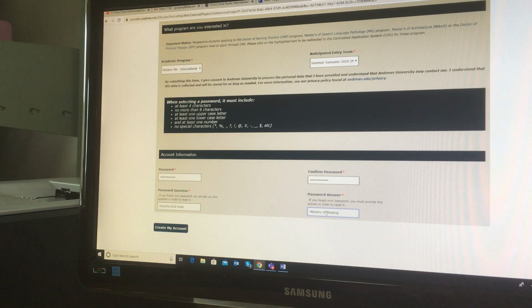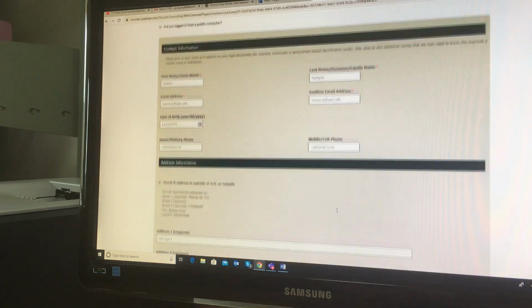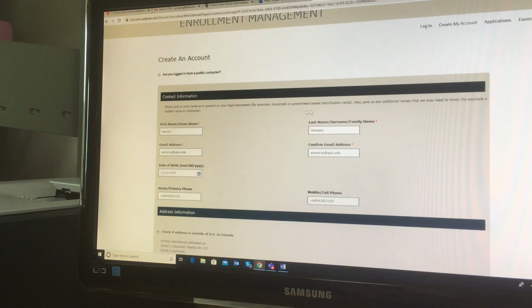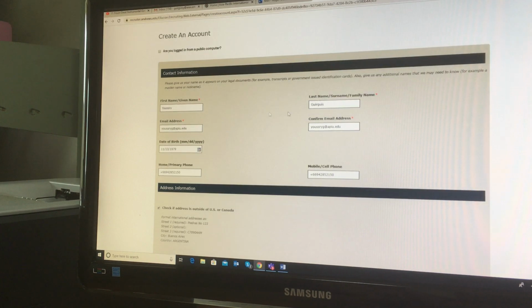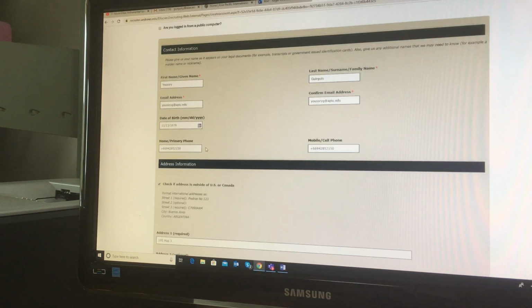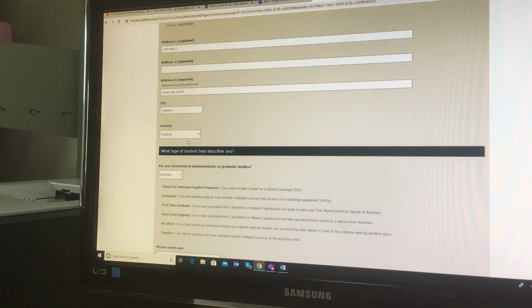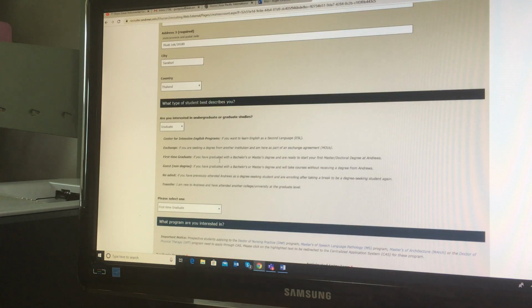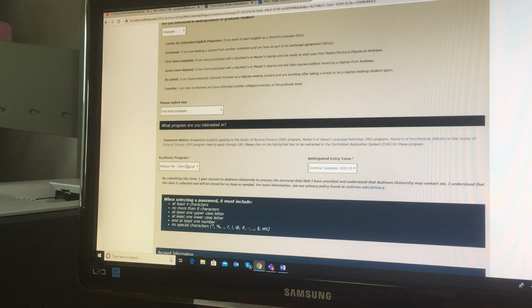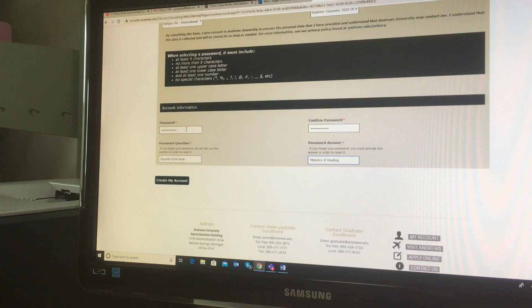Now after you are sure that you have completed all the information, remember: name, given name, surname, email address two times, date of birth, cell phone number, address number 1 is required, address number 3 is required, city, country, graduate studies here, first time graduate, academic program, and anticipated entry term. Then you have to check your password, confirm your password, and you have the password question: favorite Ellen G. White book, Ministry of Healing.